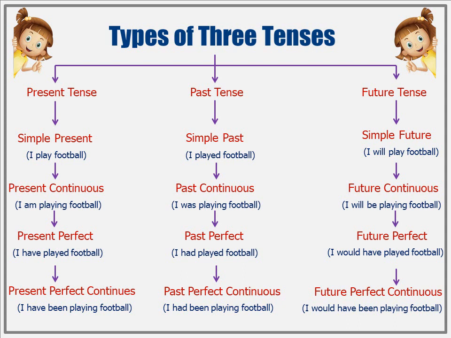Next is the present continuous, like, I am playing football. That means you're playing right now, maybe running on the field or kicking the ball. Then comes the present perfect, such as, I have played football. This shows that you played football sometime before, and it's still important or connected to now.